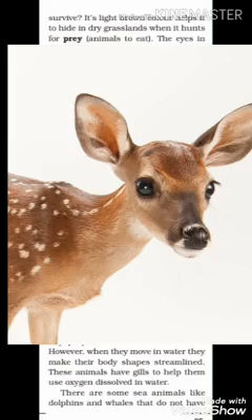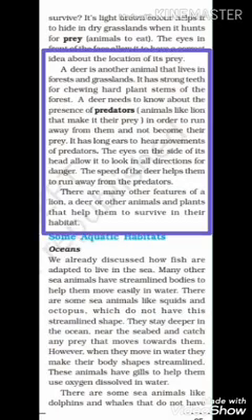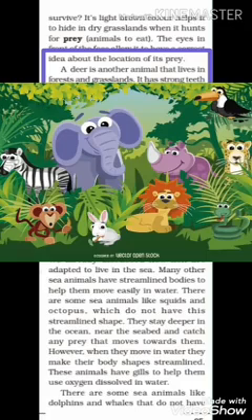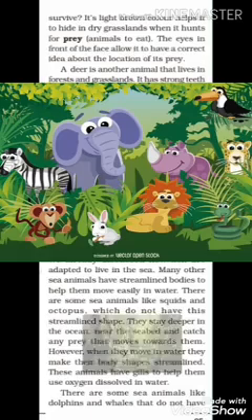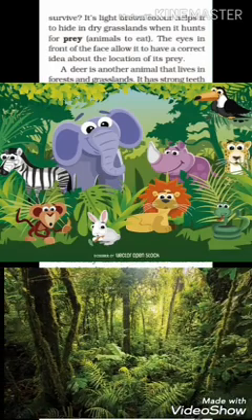And for this, it has long ears to hear the movements of predators. Its eyes are on the sides of the head, which allows it to look in all directions for danger. The speed of the deer helps it to run away from the predators. So there are many other animals, and each animal is adapted to live in this forest land. Similarly, the plants growing there are also adapted to survive in that habitat.